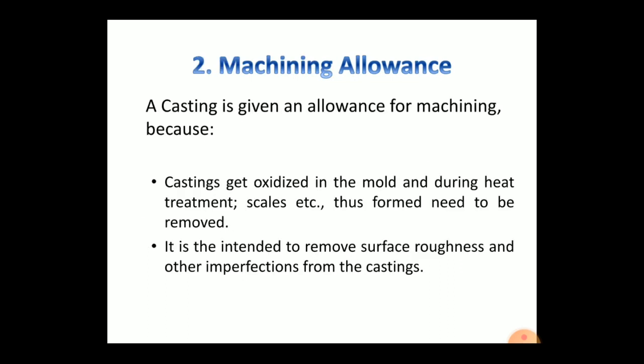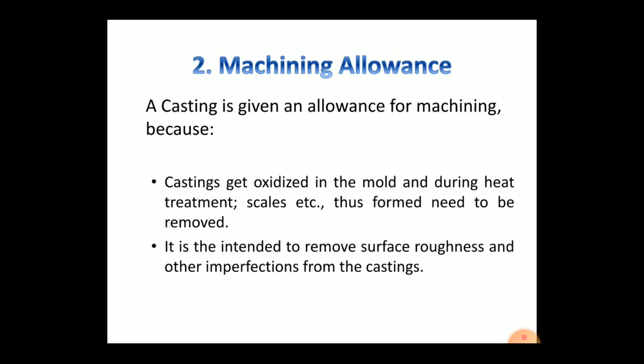Next is machining allowance. In machining allowance, for good surface finish, machining of the casting is required. For machining, extra metal is needed. This extra metal is called machining or finish allowance. The amount of this allowance varies from 1.6 to 12.5 mm, which depends upon the type of casting metal, size and shape of casting, method of casting used, method of machining to be employed and the degree of finish required. This allowance is given in addition to the shrinkage allowance.